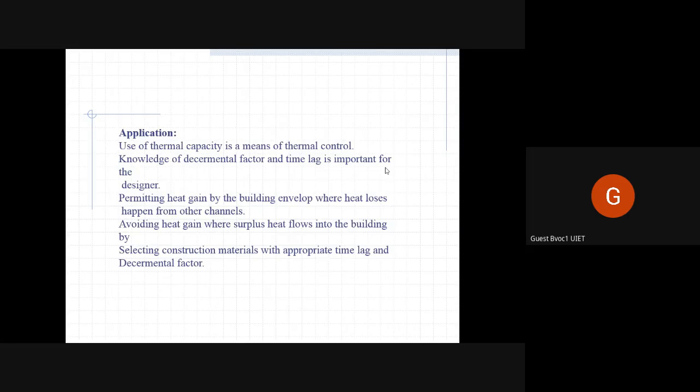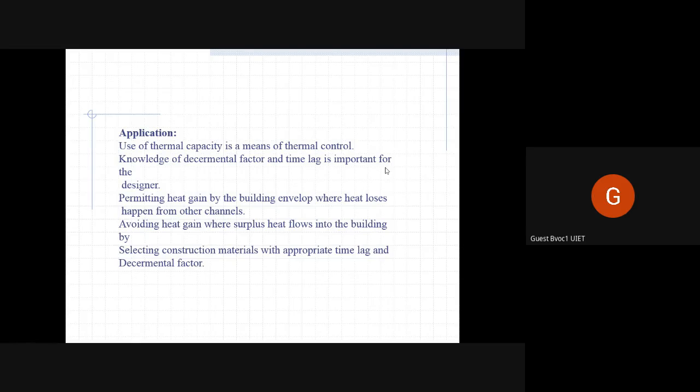And if we know that, we can calculate the decremental factor, meaning how much loss occurs between outside and inside, and what the time lag is. Time lag in words would mean, say it is the hottest at 3 o'clock outside, and if the time lag is 4 hours, it means at about 7 p.m. our interior will get extremely hot.